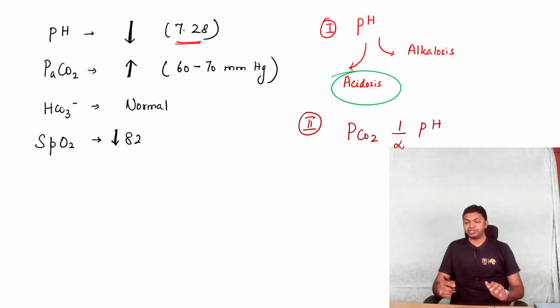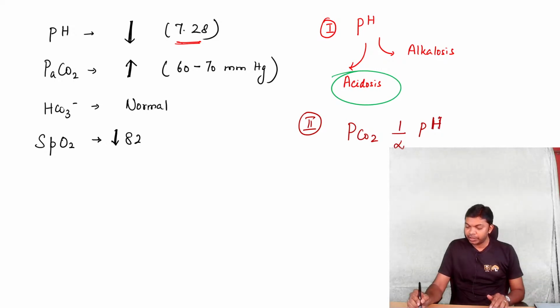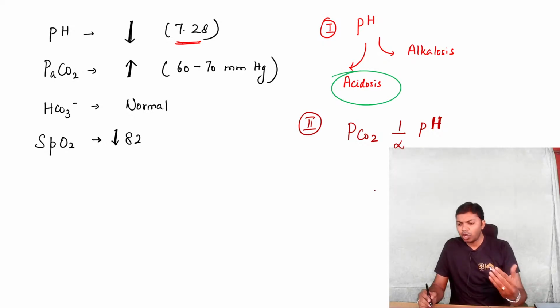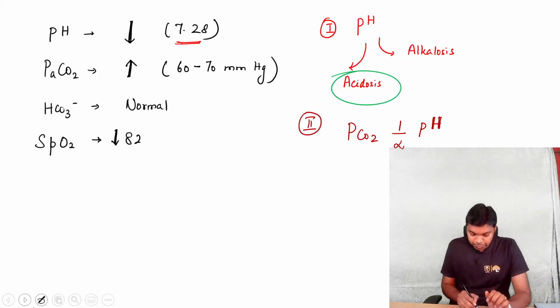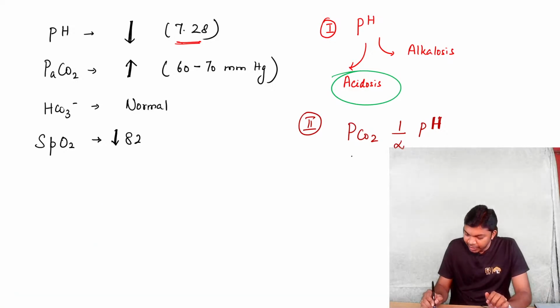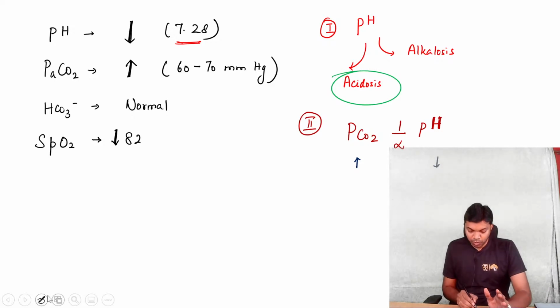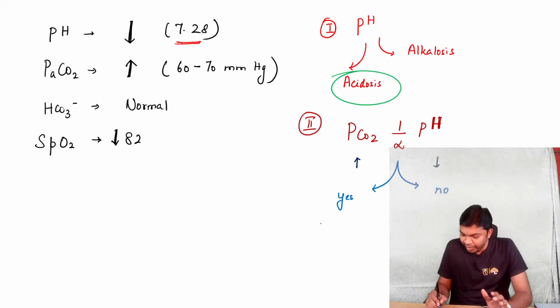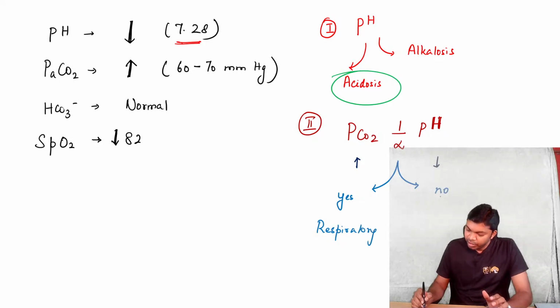Is there an inverse relationship between pH and carbon dioxide? Again, you can clearly see here, the normal partial pressure of carbon dioxide is 40. In this patient, you can see increased partial pressure of carbon dioxide and pH is decreased. So, as per the dictum, we check whether the relationship is maintained or not. If the relationship is maintained, definitely it is a case of respiratory disorder. If it is not maintained, it is a case of metabolic disorder.